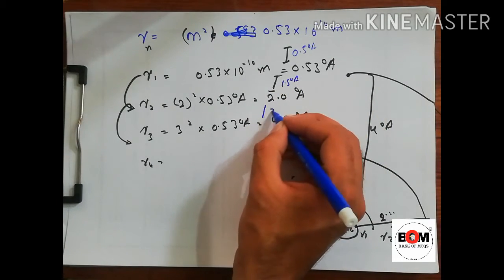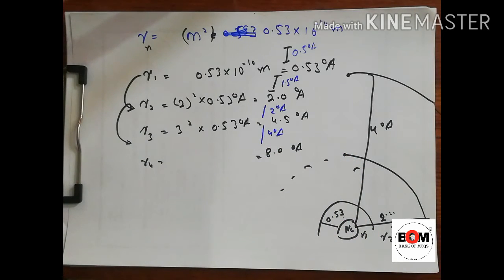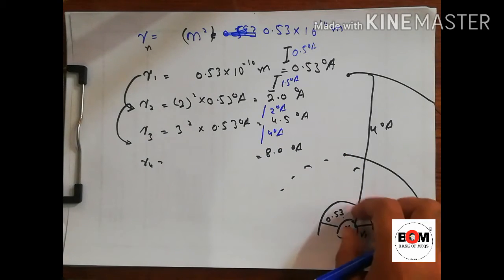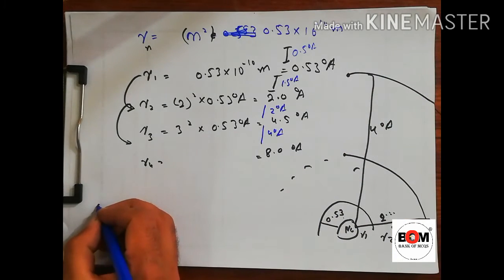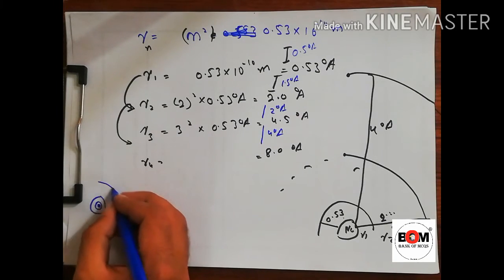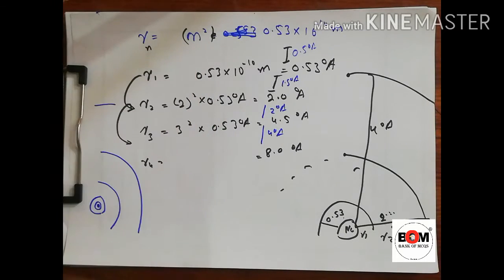For the next it is 2 angstrom. For the next it is 4 angstrom. So we can say that as the number of shells increases, the distance between them also increases. So generally if we draw, we will draw the first shell near, the second a little far, the third one more far, the fourth one is farther, and so on.